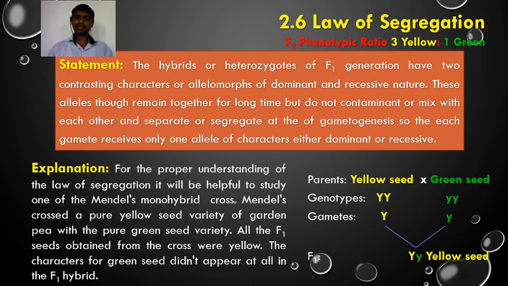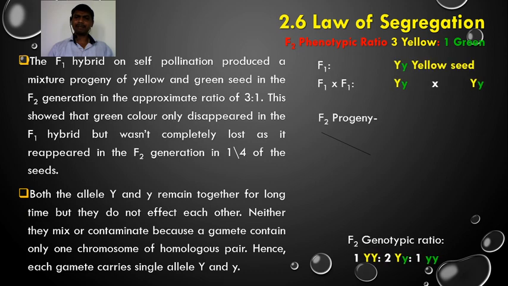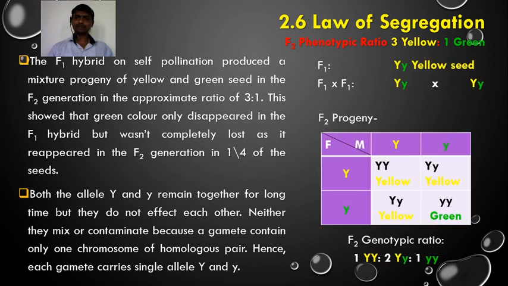That we saw in this cross of yellow seed and green seed parents. In F1 both dominant and recessive alleles are present. They remain together but do not contaminate or mix with each other, and they separate or segregate during gamete formation. So each gamete receives a single allele of either dominant or recessive nature. That we also see here: from the male side one gamete receives capital Y, another gamete receives small y. So they segregate or separate during gamete formation.